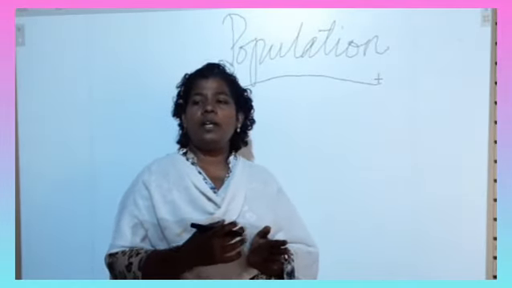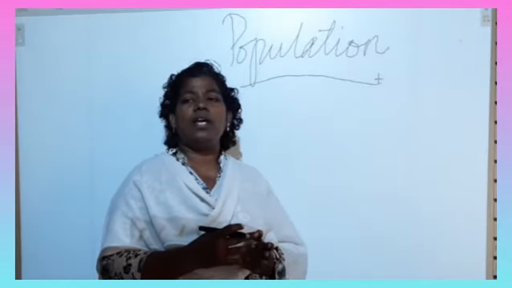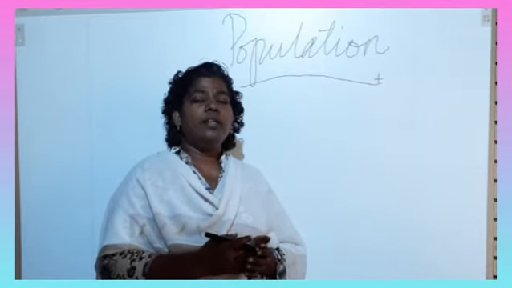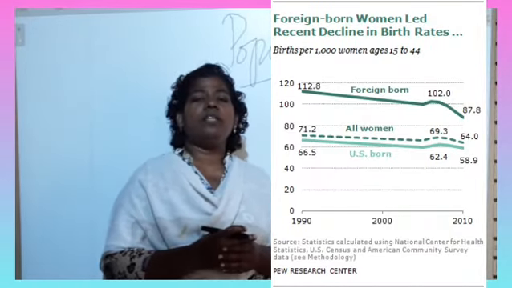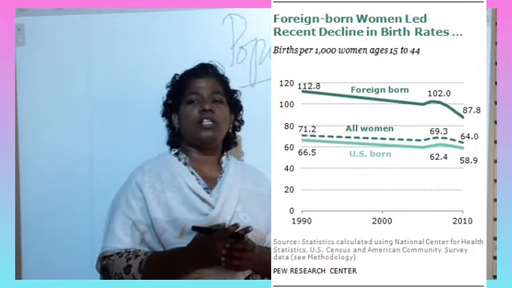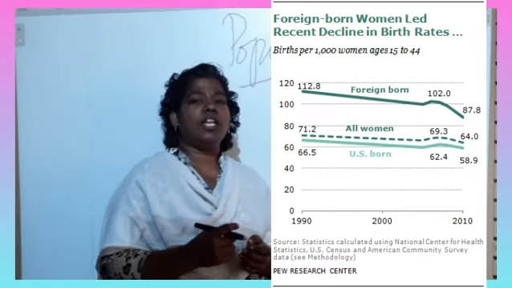There won't be any unemployment, but there won't be proper income for the government in the area where underpopulation is there. And the next thing we have seen is birth ratio or sex ratio. Here we have also seen racial discrimination.